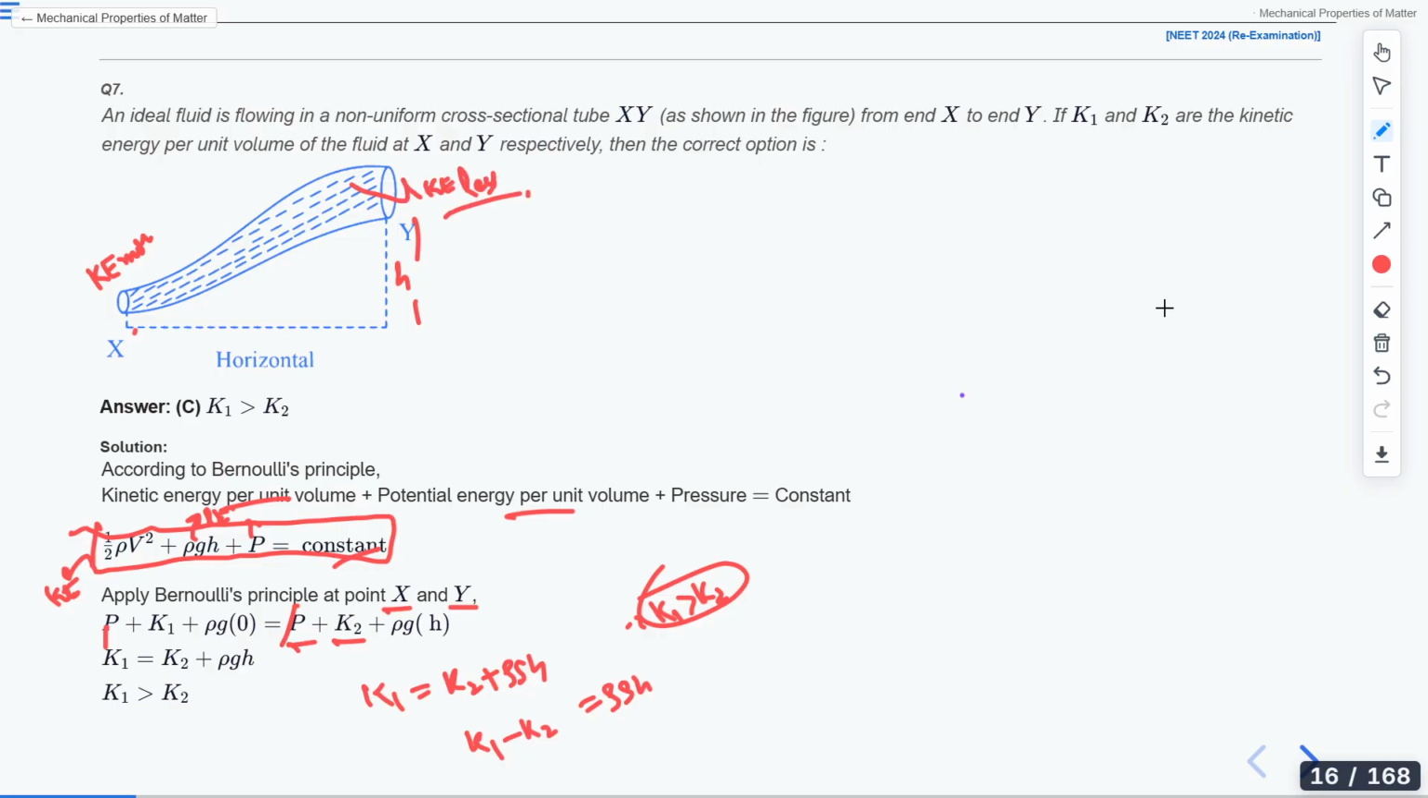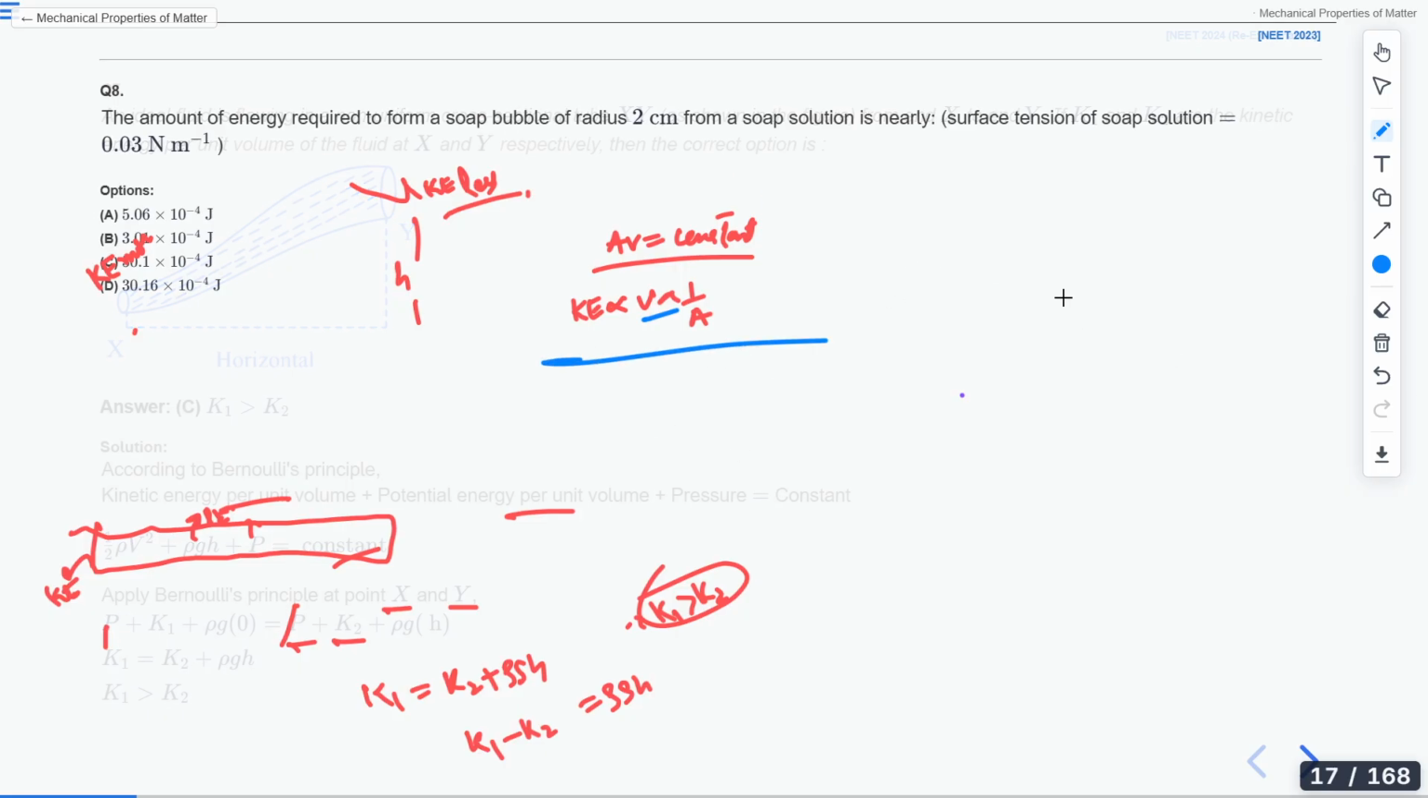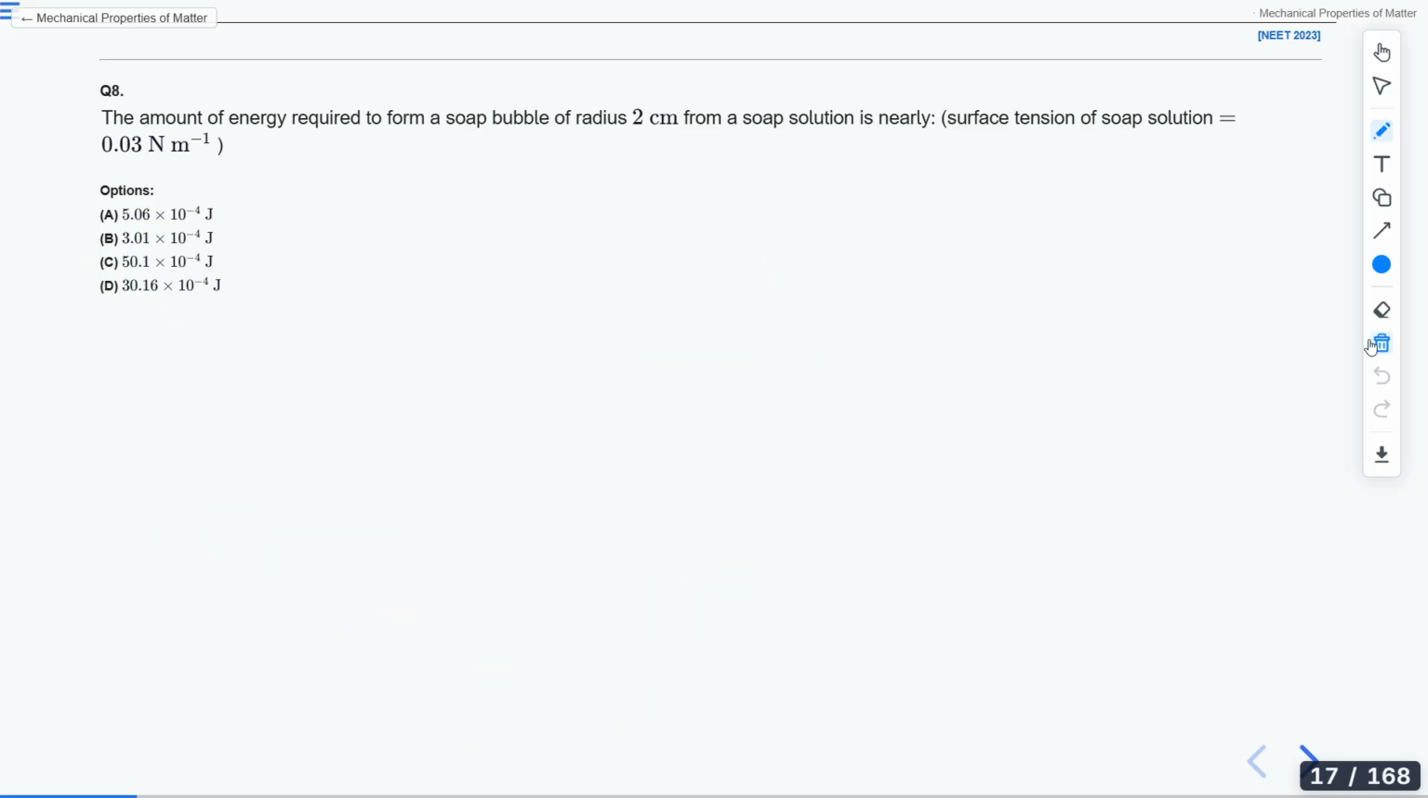Is it clear? You can use this as well: area of cross-section times velocity equals constant. Velocity is inversely proportional to area of cross-section, and kinetic energy is directly related to velocity. Where area of cross-section is more, velocity will be less, and kinetic energy will be less. Is it clear? There were two ways to solve this question. It was an easy question actually.